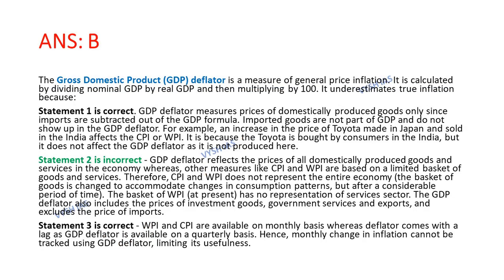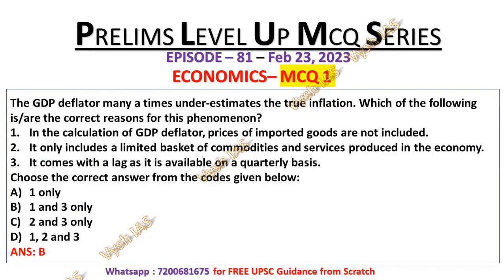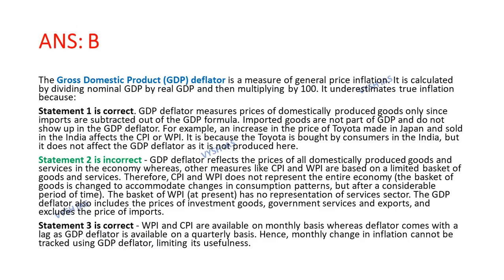Now, statement number 2 is incorrect because GDP deflator reflects the price of all domestically produced goods and services in the economy, whereas other measures like CPI, that is Consumer Price Index, and WPI, that is Wholesale Price Index, are based on limited baskets of goods and services. That's why statement number 2 is incorrect, because here it is mentioned that GDP deflator includes a limited basket of commodities and services, which is a wrong statement for GDP deflator, but it is a correct statement for Consumer Price Index and Wholesale Price Index, as already mentioned in my solution.